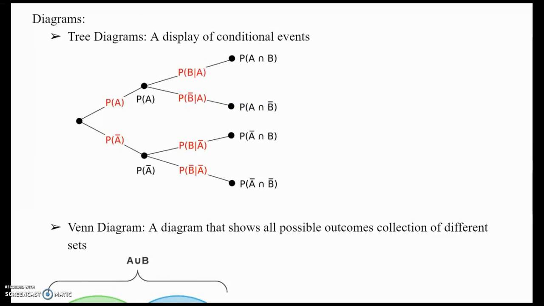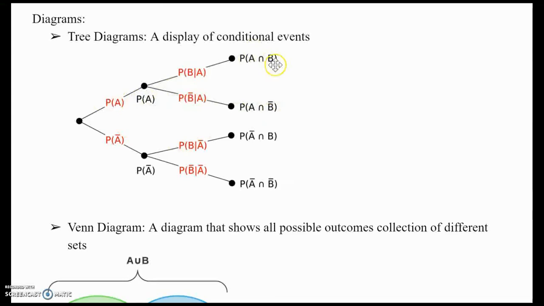Diagrams. Diagrams are very important in understanding and visualizing probability structures. The first one we're going to discuss is the tree diagram, which is just a display of conditional events. What this bar just means is the opposite of. So in this one, we look at the probability of A in one branch and the probability of not A in the other. After getting the probability of A and not A here, you can have the probability of B given A, which gives you this, or the probability of not B given A, which gives you this. It's very simple to understand.